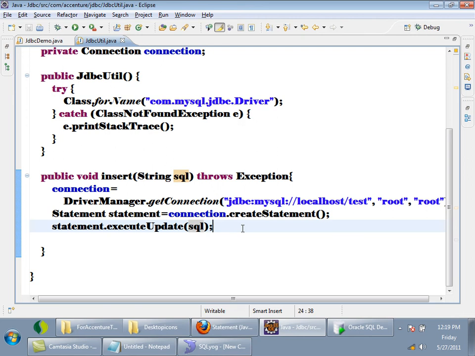I have a table called employee in my database. So I want to insert employee objects.